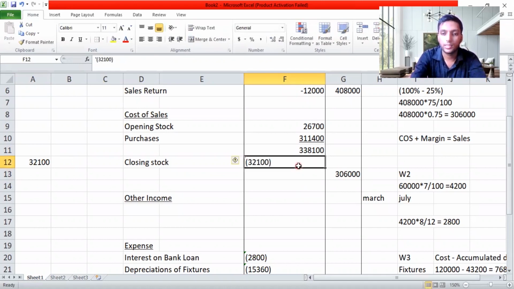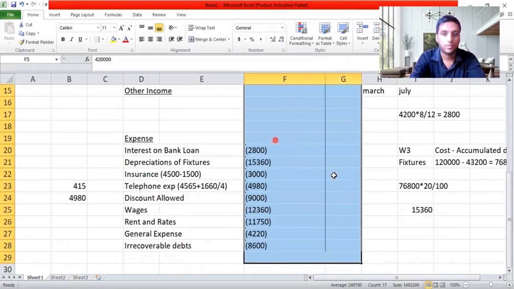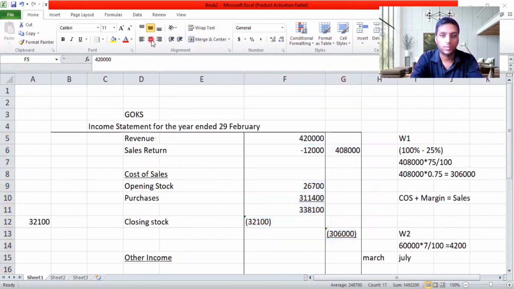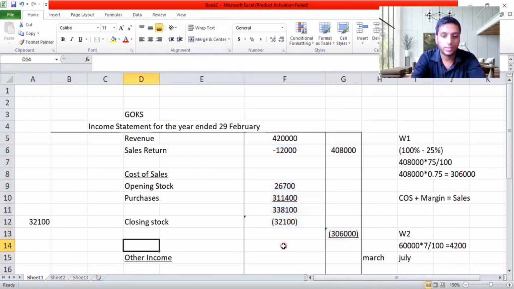So we're done with that adjustment. Then we got 306,000 as cost of sales, which we found on the first adjustment. Okay, so I'll put an underline. I'm going to make this format the same. It's very convenient for me to do this now. I got gross profit after taking the sales. If I deduct cost of sales, I get gross profit. So it's 102,000 actually.